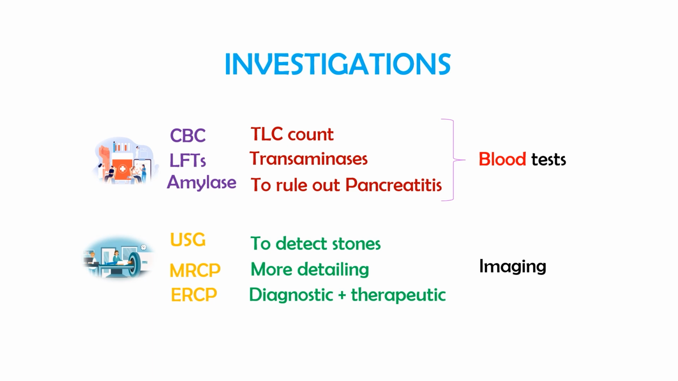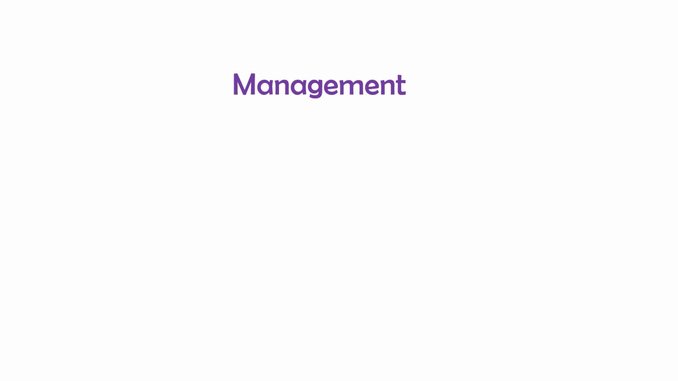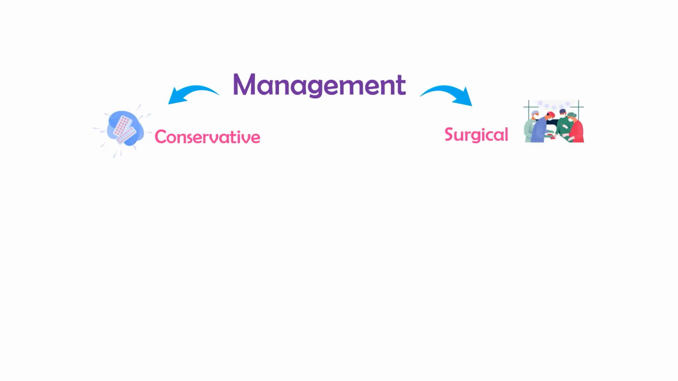Now we will see the management. You have seen that most of the patients are asymptomatic and they will not require any treatment. But the patients who have symptoms repeatedly or who have developed complications will require management. Management can further be of two types, conservative and surgical. The patients who have milder symptoms can be managed conservatively, and those with complications or repeated attacks will require surgery.